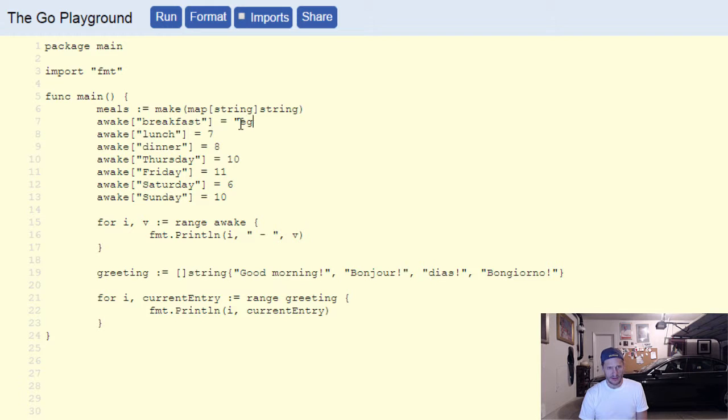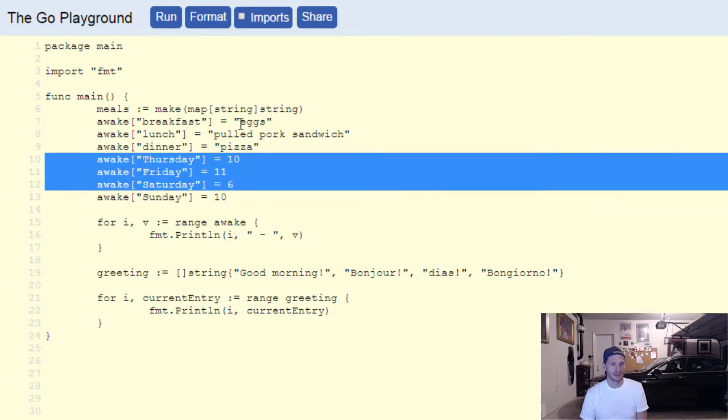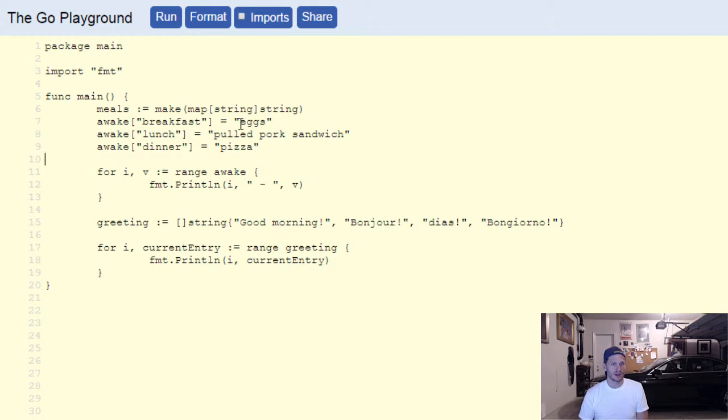And for breakfast, we'll have eggs. And for lunch, we'll have a pulled pork sandwich. And for dinner, we will have, I don't know, pizza. Why not? And so we're going to range over meals. And I need to change these. Range over meals, and that should print out each of my meals.